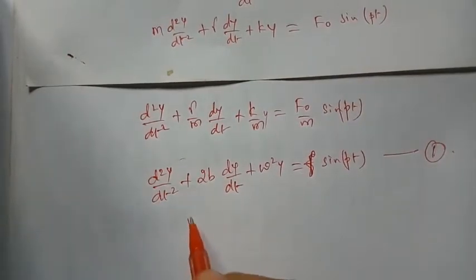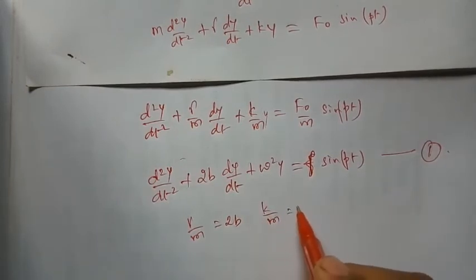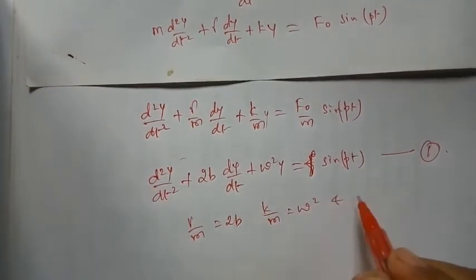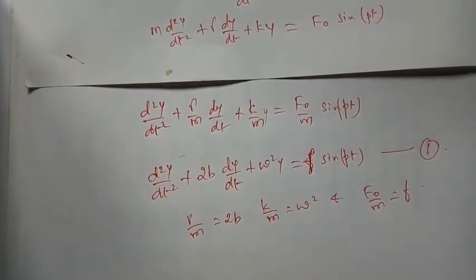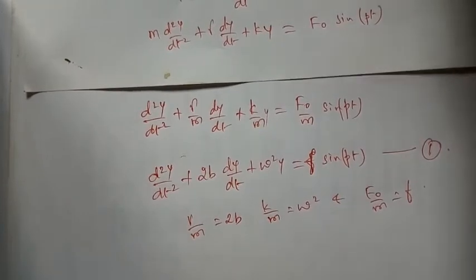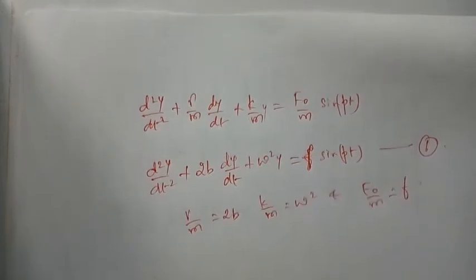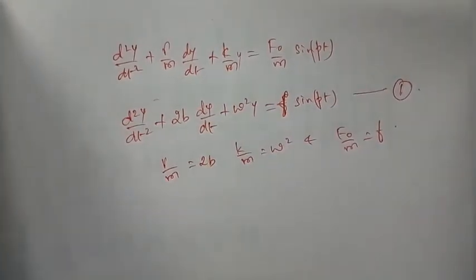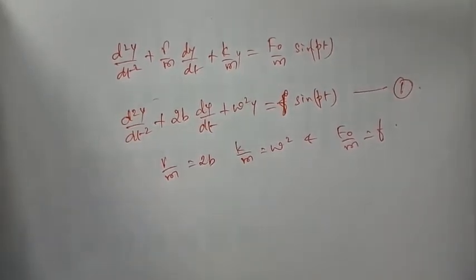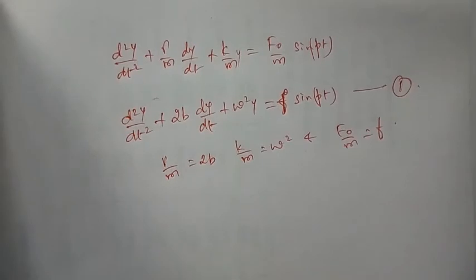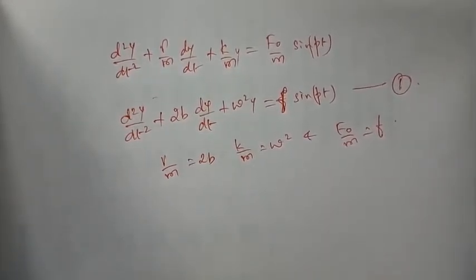Where gamma by m is 2b, k by m is omega square, and f naught by m is nothing but f. Alright, so this is exactly the equation 1 you got. This is the differential equation for the motion of the particle under forced oscillation. When the steady state is set up, the particle vibrates with the frequency of the applied force.